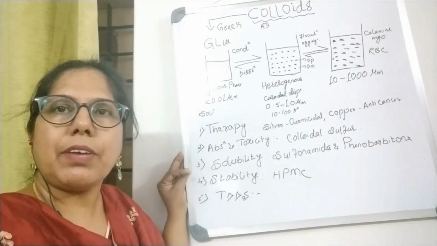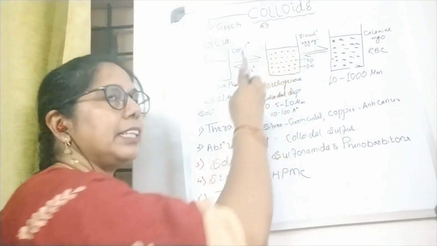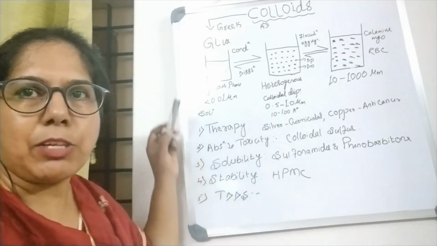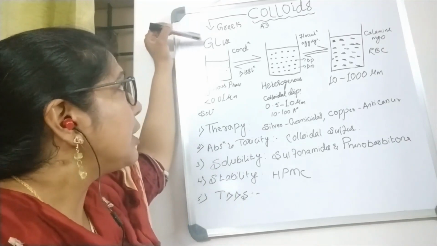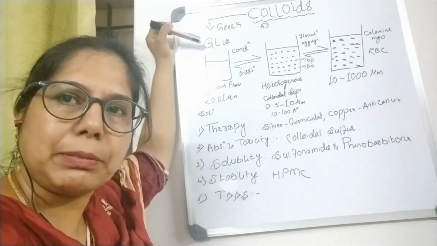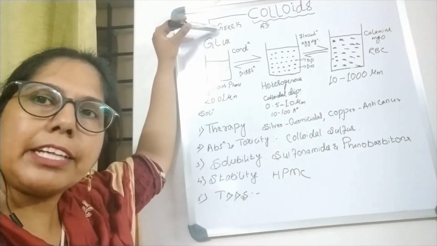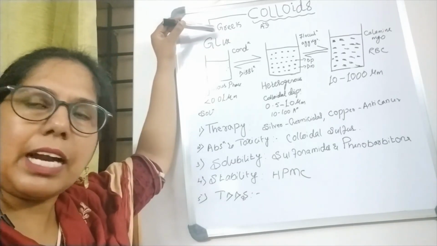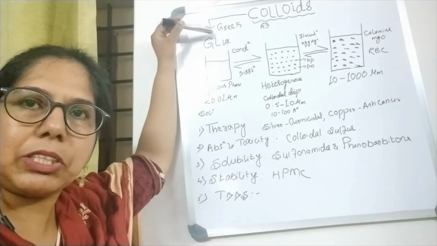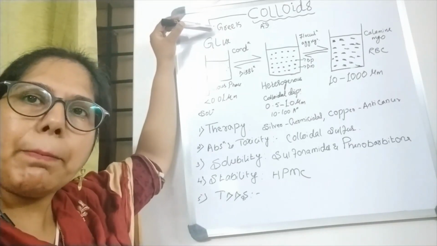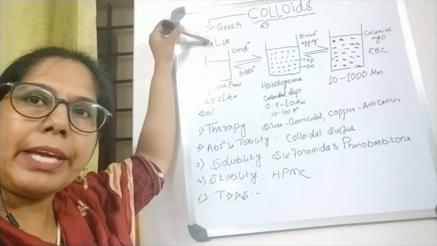First of all, what is the meaning of colloids? This word colloid has been derived from a Greek word. The meaning is glue, glue-like substances. And this colloid was discovered by an American scientist called Bancroft. I think in the last videos, if you have gone through them, we have seen Bancroft's rule in emulsion. So this has been discovered by Bancroft, and it comes from the Greek word for glue-like substances.